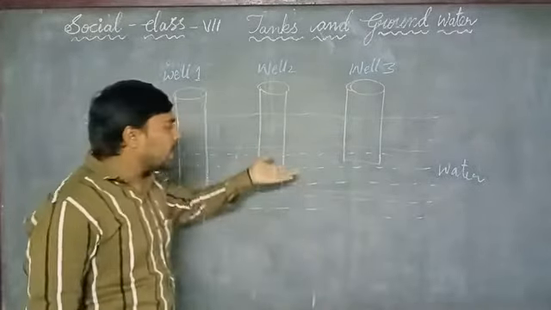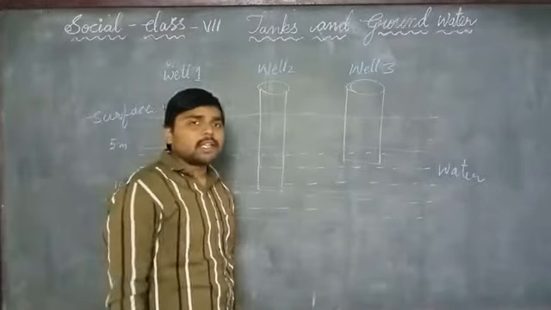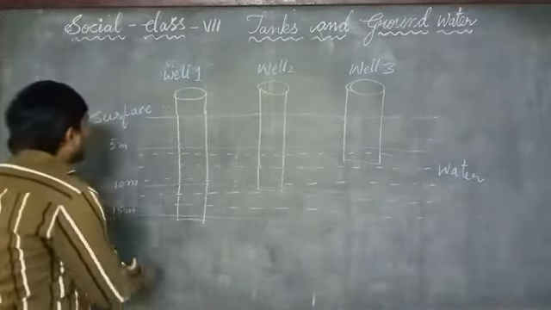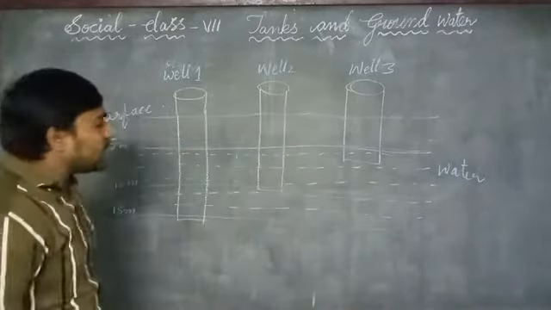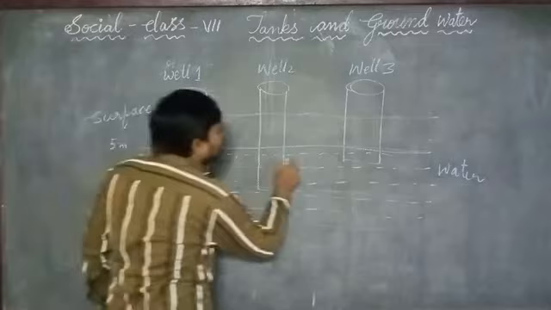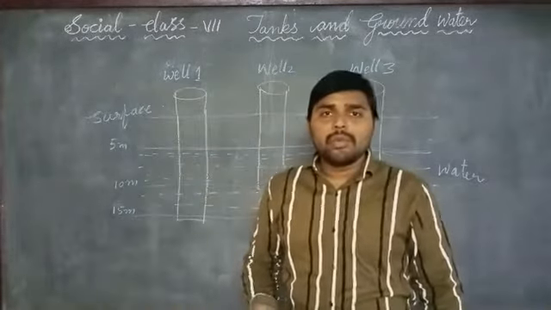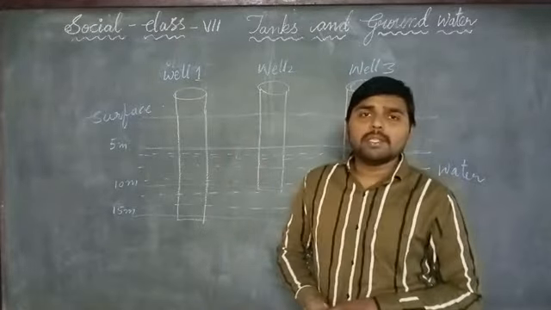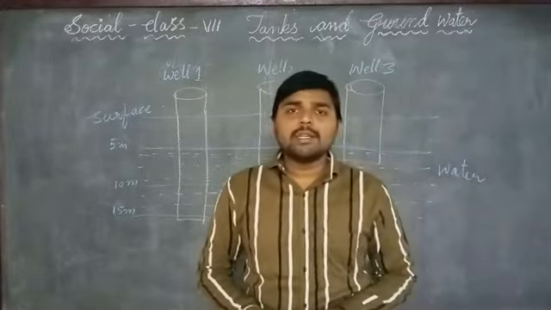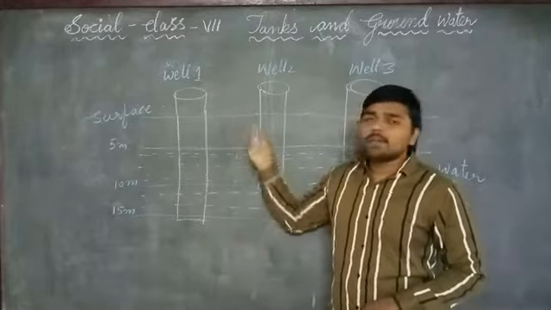Why? Because the water level becomes very low under the surface of the earth. This water level is called the water table. During the summer season, the water table is very low, and during the monsoon season, the water becomes very near to the surface of the earth.